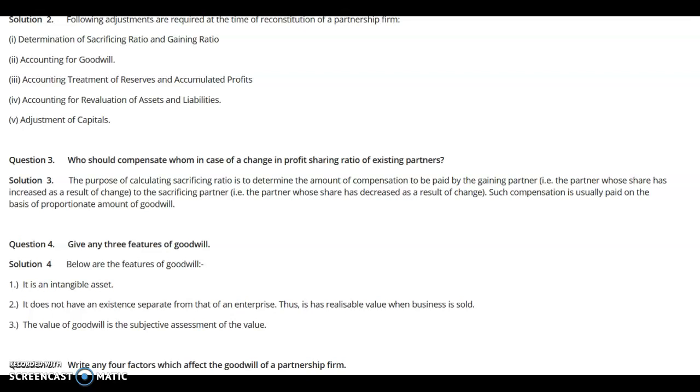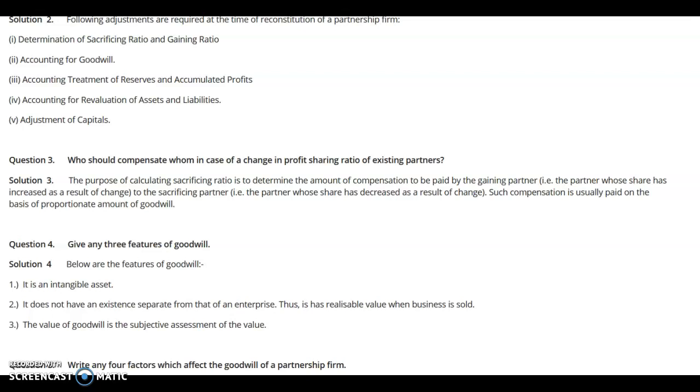The purpose of calculating the sacrificing ratio is to determine the amount of compensation to be paid by the gaining partner. The partner who is gaining has to pay, that is the partner whose share increased as a result of change, to the sacrificing partner, that is the partner whose share has decreased as a result of change. Such compensation is usually paid on the basis of the proportionate amount of goodwill.